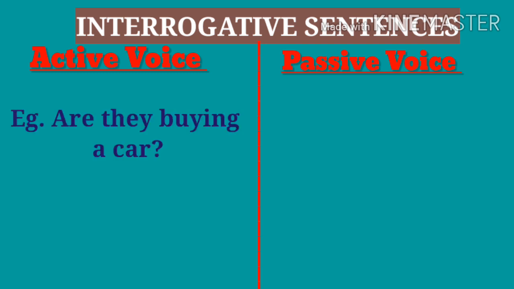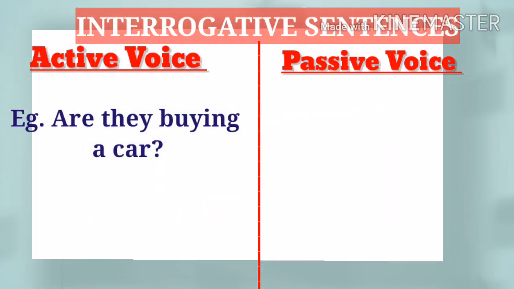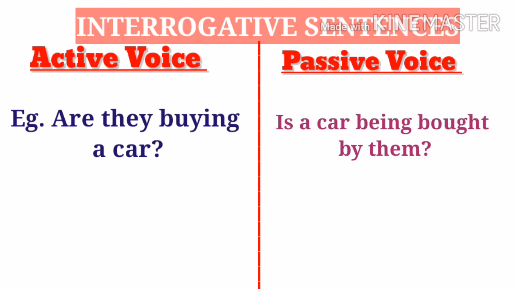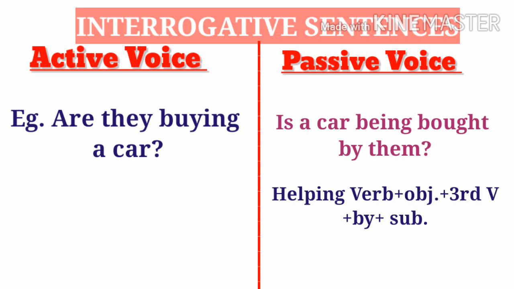For example, are they buying a car? Active voice. Passive voice for it will be is a car being bought by them, and the sentence structure will be helping verb plus object plus third verb plus preposition by and plus subject.